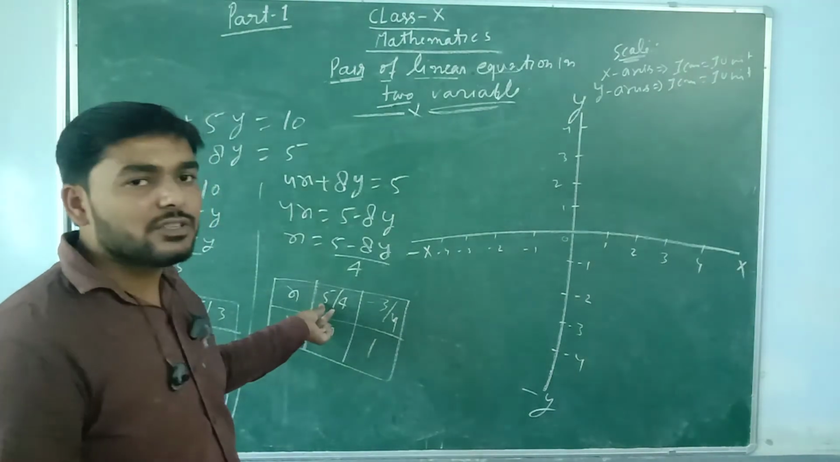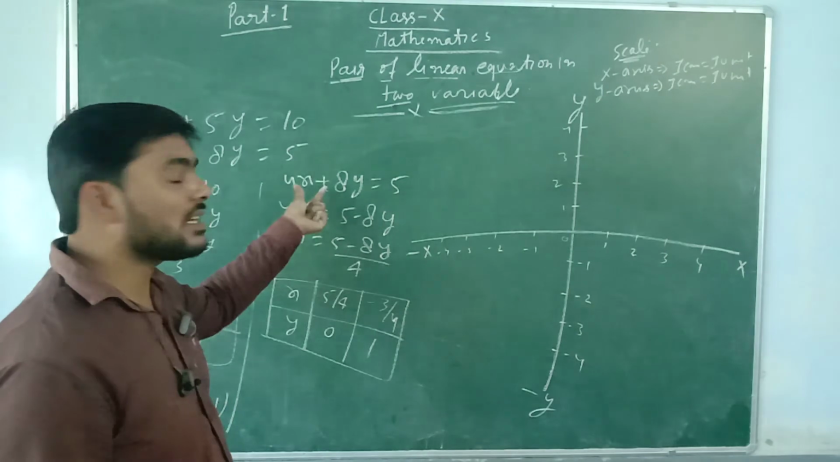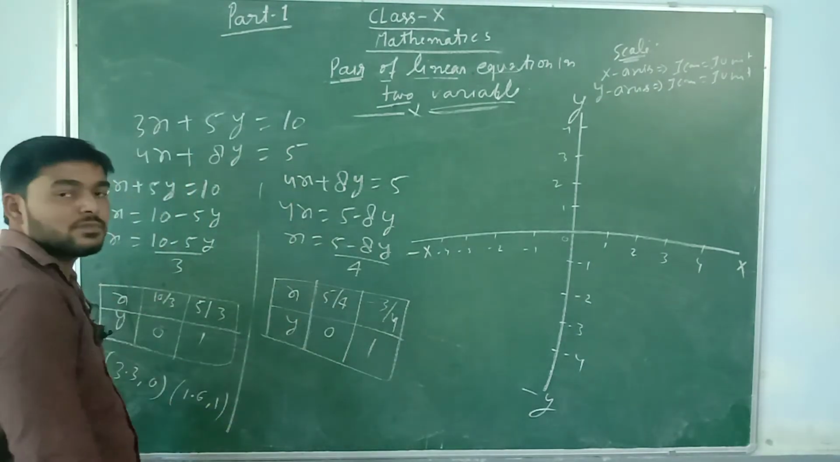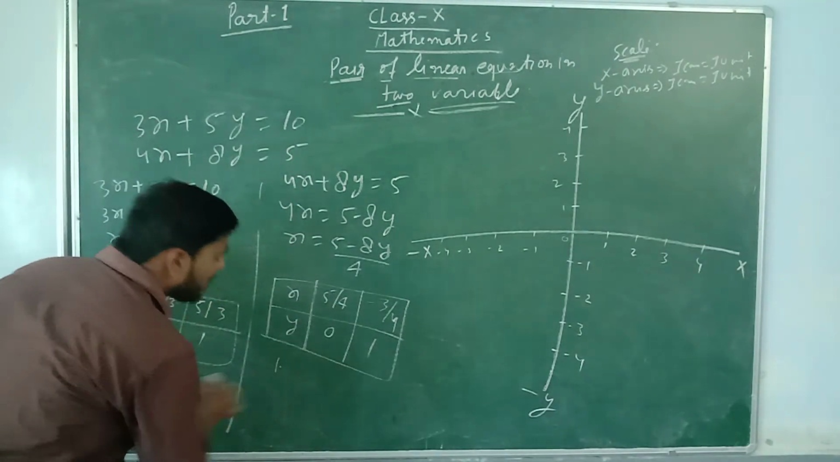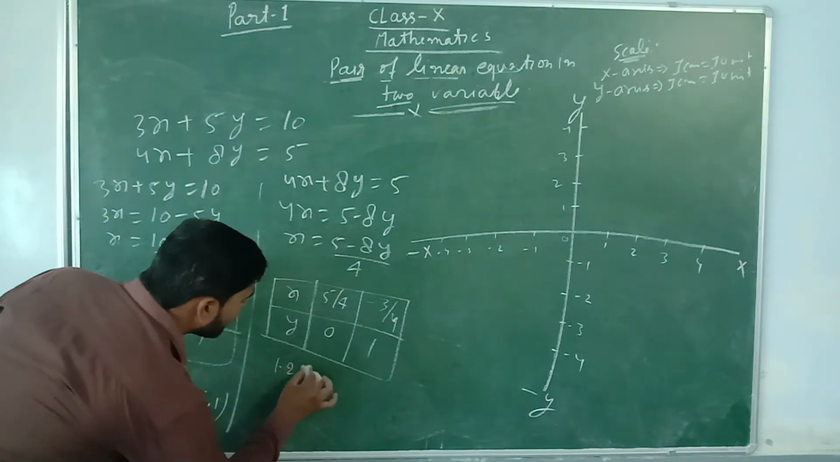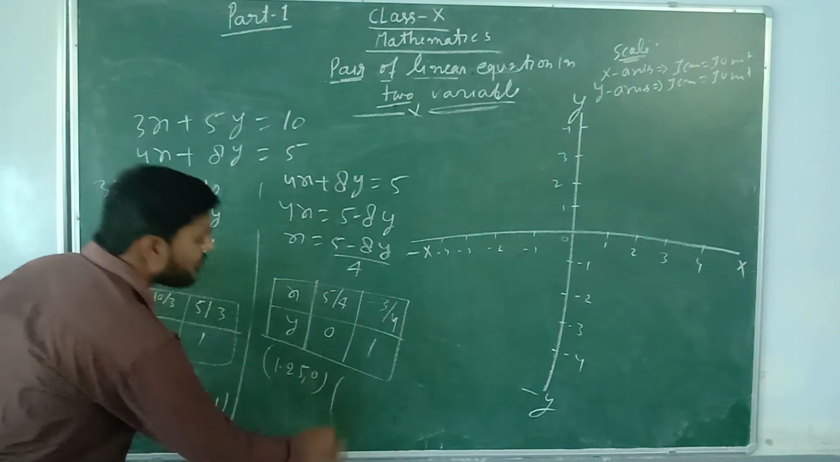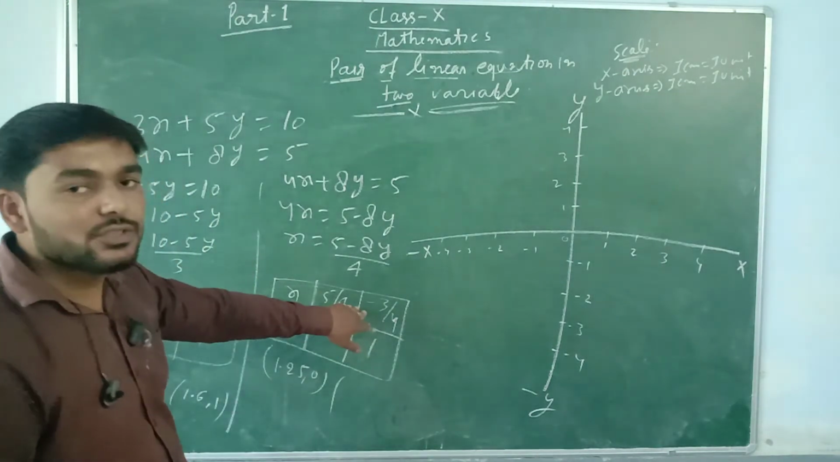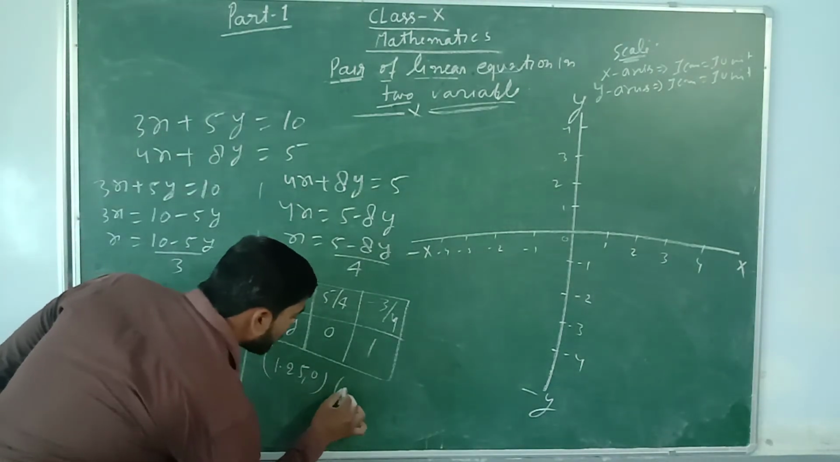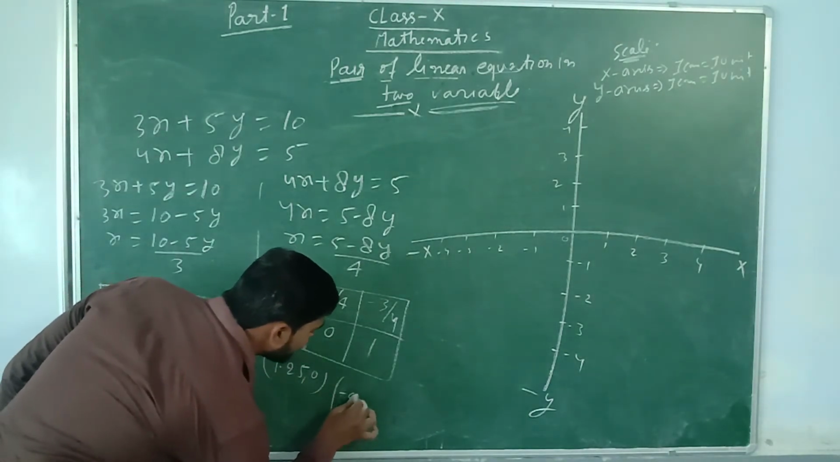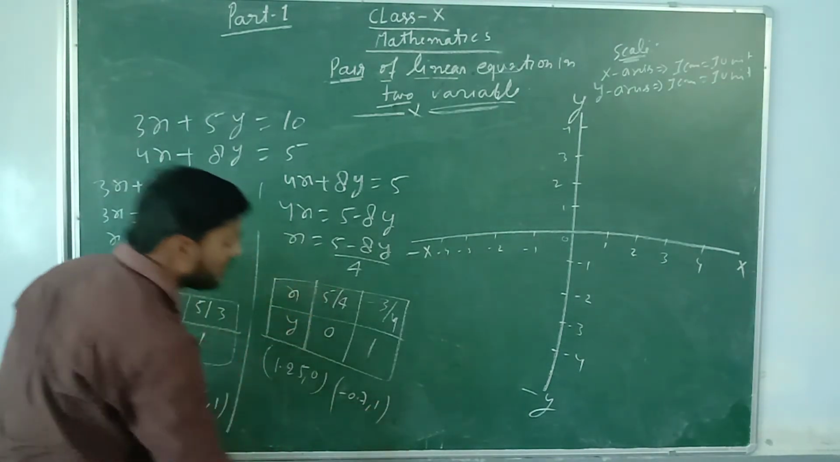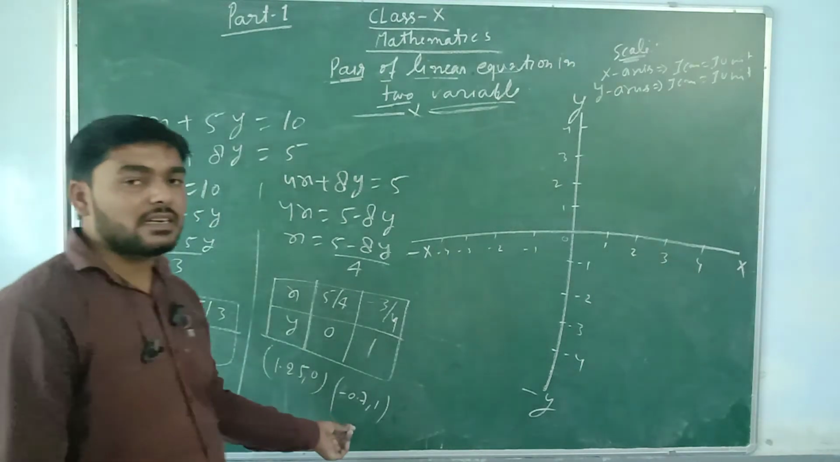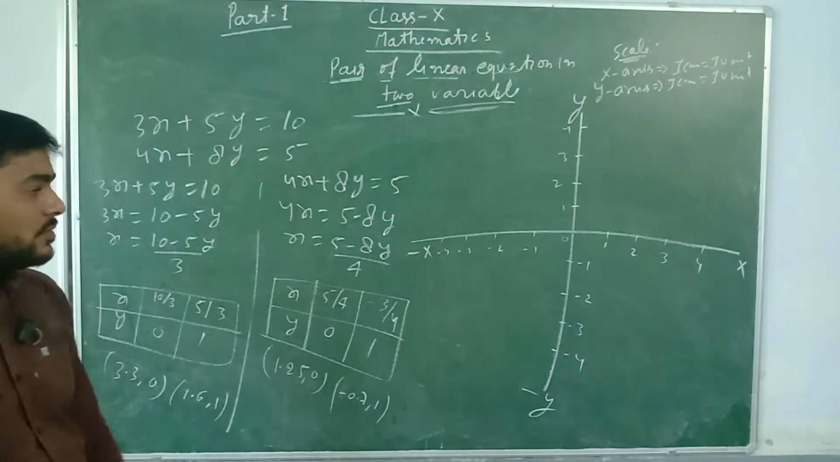Now from here you will get the other points for the other equation, that is 5 by 4. From 5 by 4 you will get 1.25 comma 0. This is our first point, and for the second you will get minus 0.7 comma 1. This will be the other point, that is minus 0.7 comma 1.